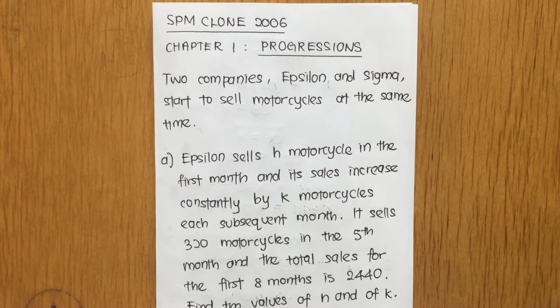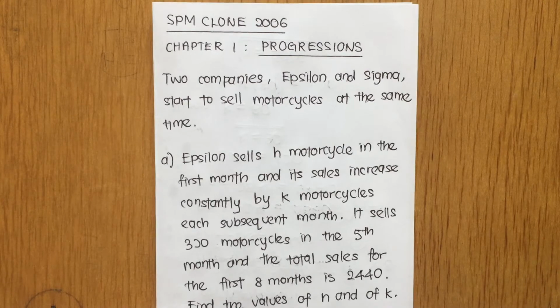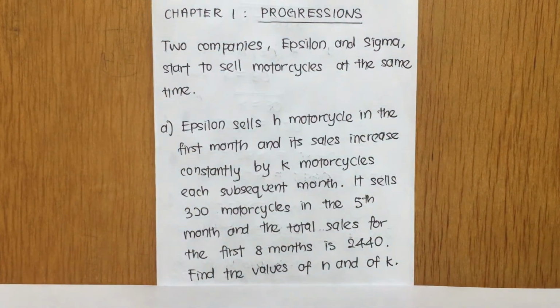Okay, let me read the question now. Two companies, Epsilon and Sigma, start to sell motorcycles at the same time. Question part A. Epsilon sells H motorcycles in the first month and its sales increase constantly by K motorcycles each subsequent month. It sells 320 motorcycles in the fifth month and the total sales for the first 8 months is 2440. Find the values of H and of K. So this is the question part A.